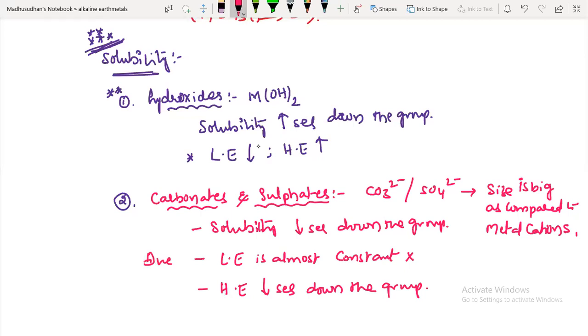So here, what are the reasons? In hydroxides, solubility increases down the group due to a decrease in lattice energy and an increase in hydration energy. But in carbonates, lattice energy is almost constant, but hydration energy decreases. So the only factor which affects the solubility is hydration energy. Hydration energy is decreasing, so solubility is also decreasing in carbonates and sulfates. This is a very, very important point, the solubility case.